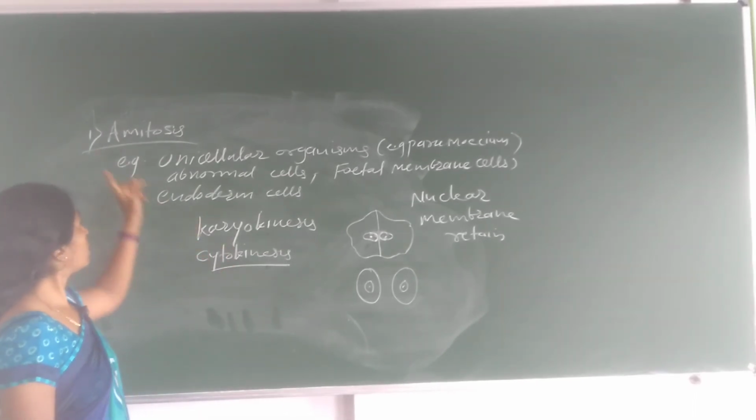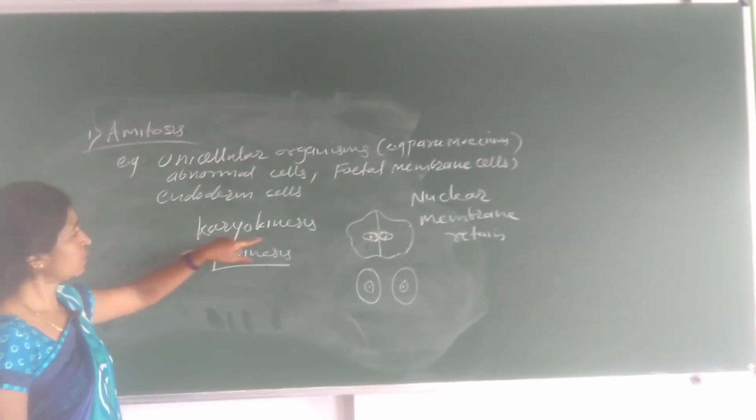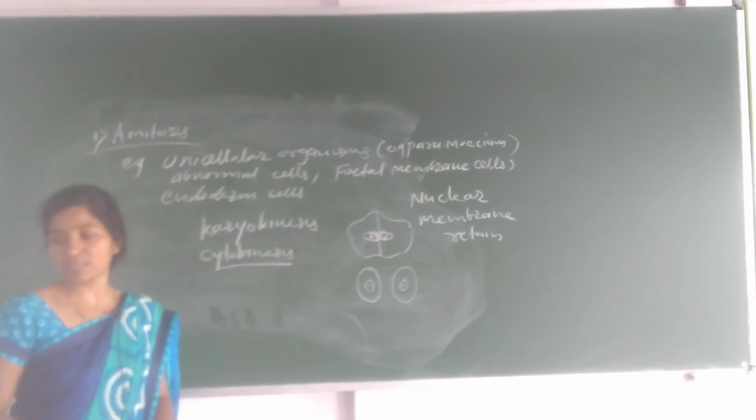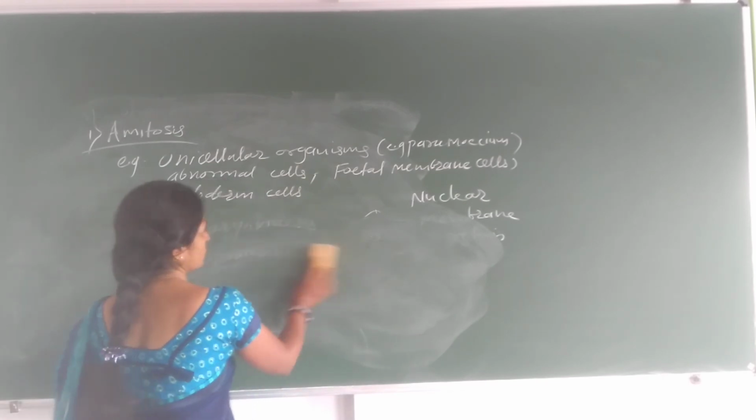This is about amitosis. First, karyokinesis, division of the nucleus, and then cytokinesis, division of the cytoplasm. This is about amitosis. Thank you.